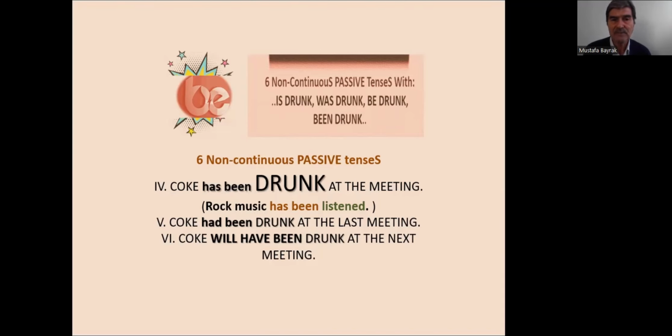Roman number 5, Coke had been drunk at the last meeting. And the last one that we studied on the previous page, Roman number 6, Coke will have been drunk at the next meeting. Coke will have been drunk.